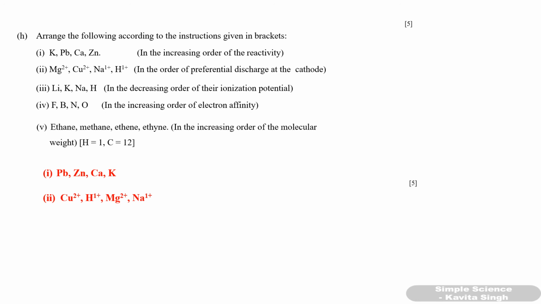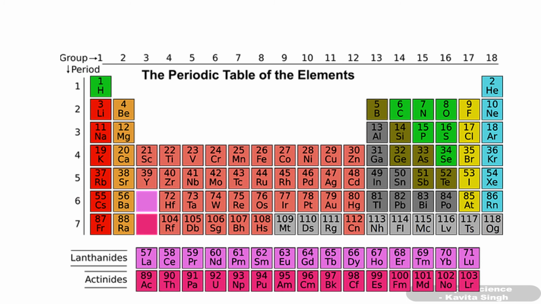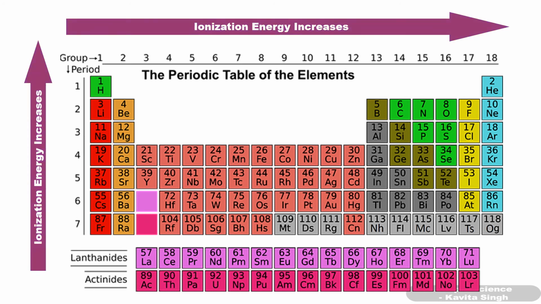Okay. Next question, lithium, potassium, sodium, hydrogen in decreasing order of their ionization potential. Now this is the periodic table. The ionization potential or ionization energy increases from left to right in a period and from bottom to top. That means the elements on the top will have high ionization energy, and elements on the right side of the periodic table will have high ionization energy.